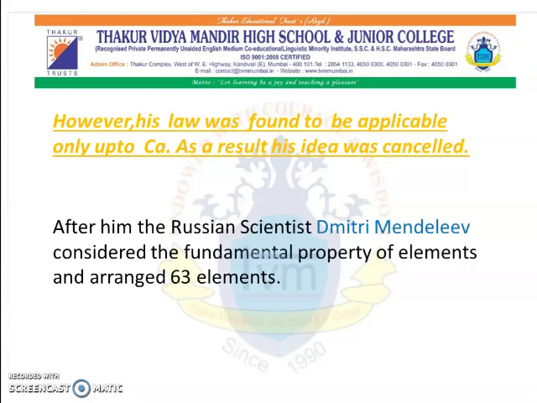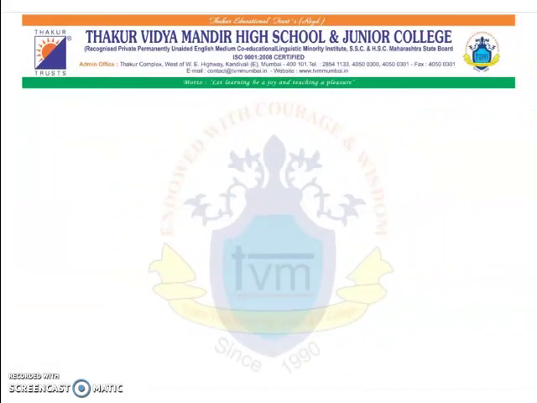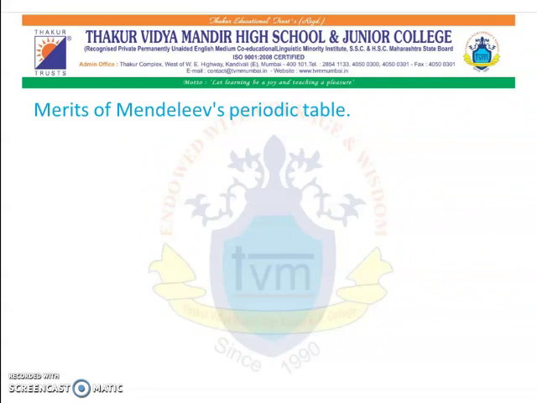After him, the Russian scientist Dmitri Mendeleev considered the fundamental properties of the elements and arranged the 63 elements which were known at that time. Now, his table is considered to be most important because of certain points.